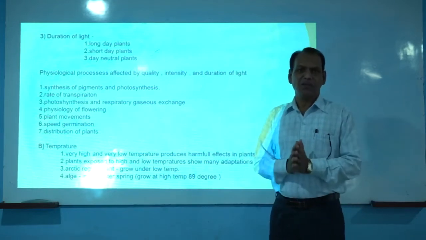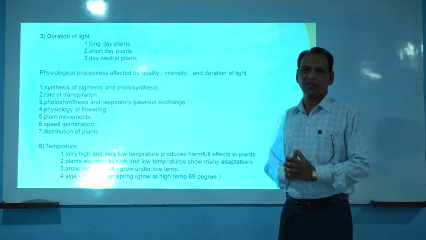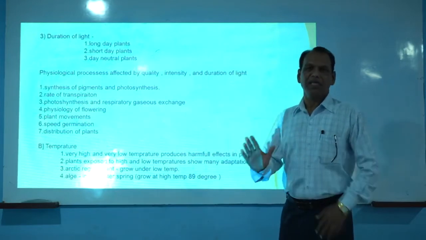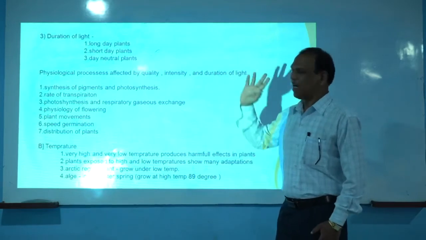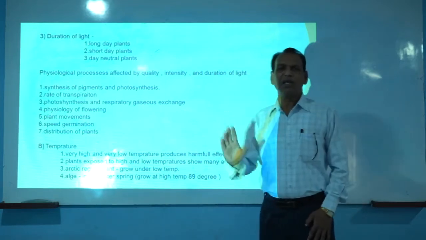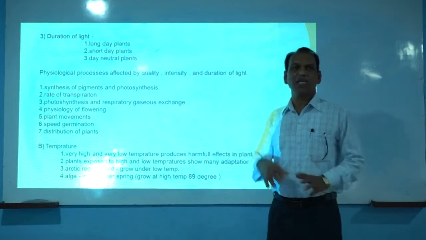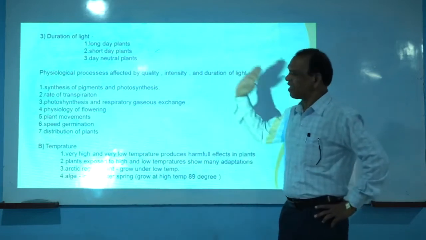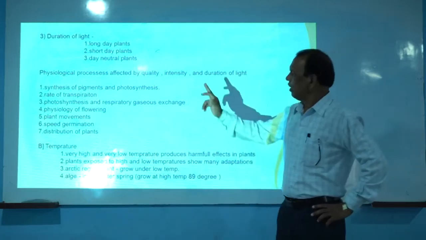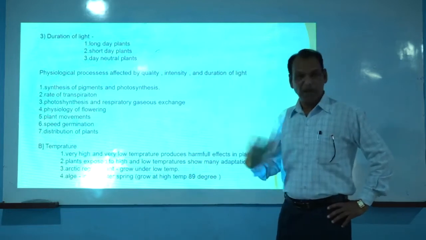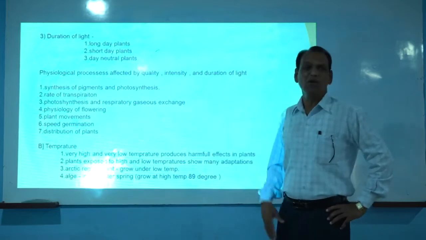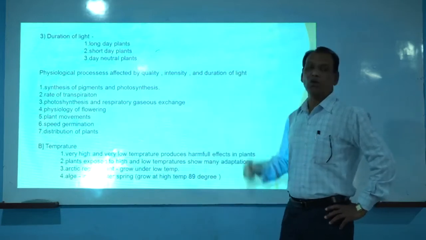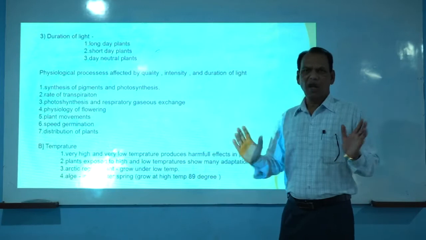Those plants which require naturally short photoperiods for the initiation of flowering are commonly called short day plants. Long day plants are those plants which require long photoperiods for the initiation of flowering. And the third category of plants, depending upon the requirement of photoperiod for flowering, is the day neutral plant. This third group doesn't require a specific photoperiod.